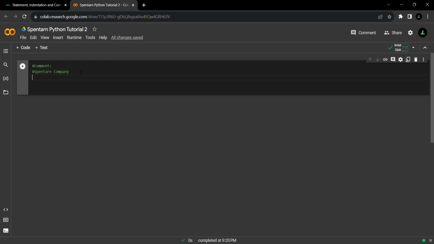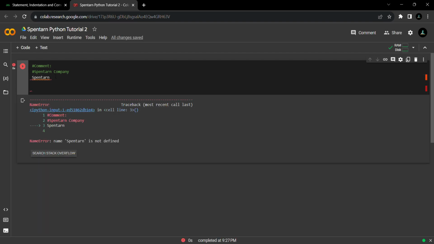But if I go to another line and just write the same thing, Spentarn, and simply run this program, it will give me an error for this line only. See, it is giving me an error on the third line, Spentarn. Why? It says that the name Spentarn is not defined. But what about the upper one? It is not giving me any error. Why? Because the upper one is our comment. So a comment is one that the compiler does not compile, it just neglects it and moves to the next line.